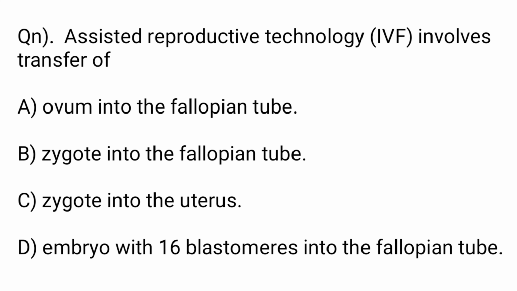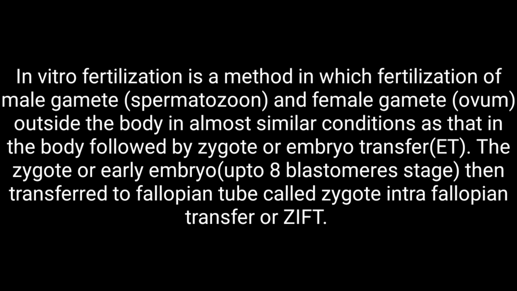Okay, next one. Assisted reproductive technology, that is IVF, involves transfer of option A, ovum into the fallopian tube. Option B, zygote into the fallopian tube. Option C, zygote into the uterus. Option D, embryo with 16 blastomeres into the fallopian tube.